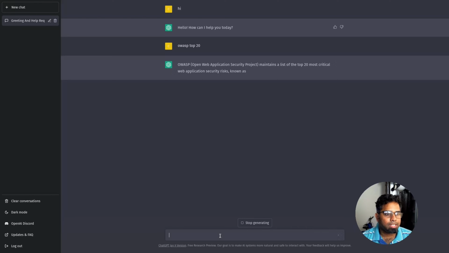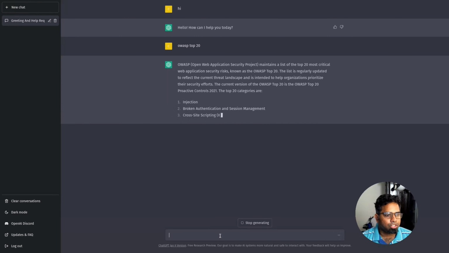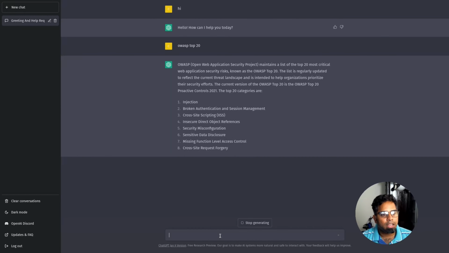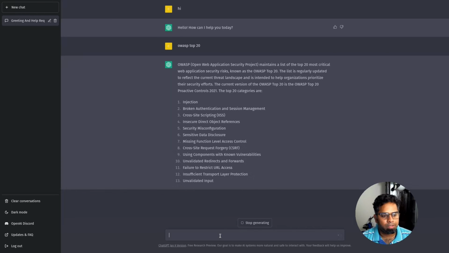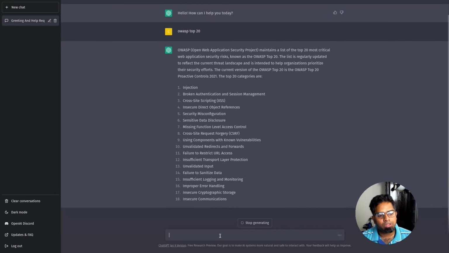You can see that it started giving me an answer: OWASP is an Open Web Application Security Project. It tells me why this is happening. The top categories start with injection, broken authentication, session management, cross-site scripting. This gives more idea about it. If I am starting bug bounty or focusing on web application security, these top trends are what I need to check, whether the application has these vulnerabilities or security loopholes. Based on that, I can work on it.